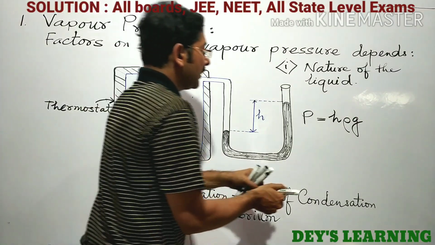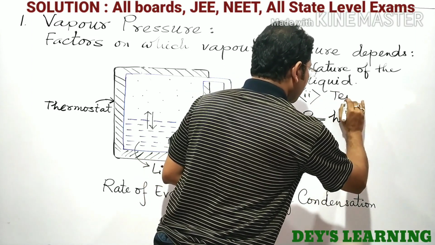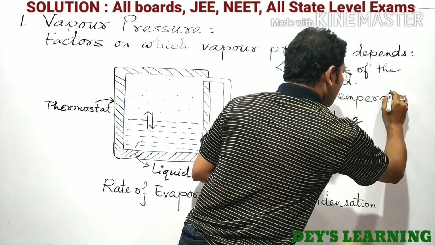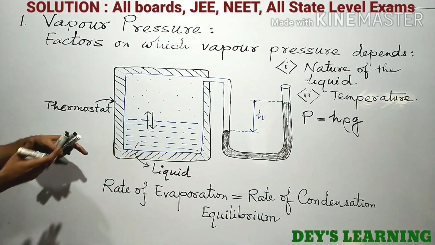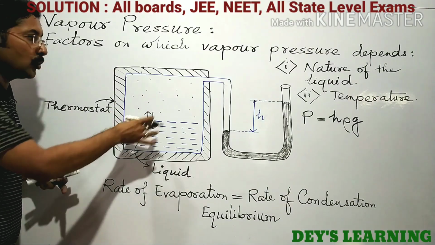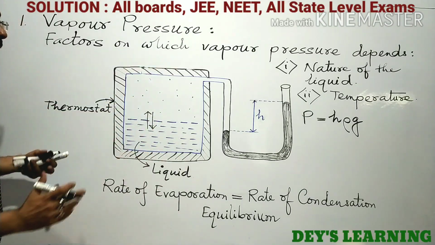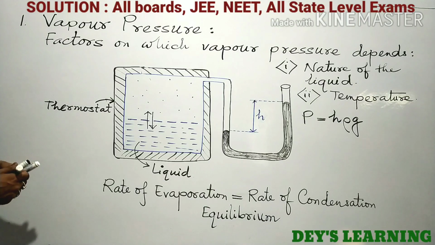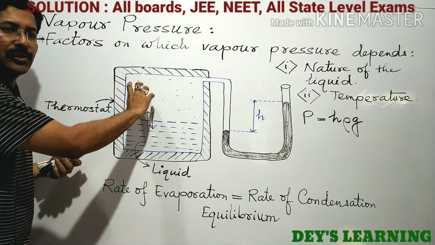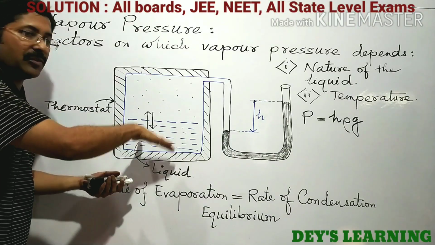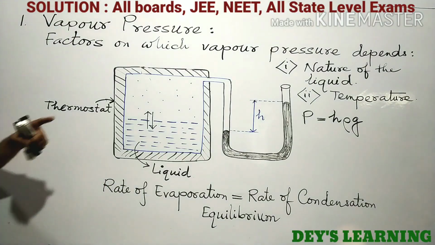And the second point, it depends on the temperature. Definitely vapor pressure depends on temperature. The greater the temperature, the more molecules of the liquid will go into the vapor phase, so that the vapor will create more pressure on the liquid, and the vapor pressure will increase. যত উষ্ণতা বাড়বে বেশি পরিমাণ তরলের অণু বাষ্প অবস্থায় যাবে এবং বাষ্প অবস্থায় গিয়ে বেশি প্রেশার ক্রিয়েট করবে, ফলে বাষ্পচাপ বাড়বে. So it depends on two factors, nature of the liquid and temperature.